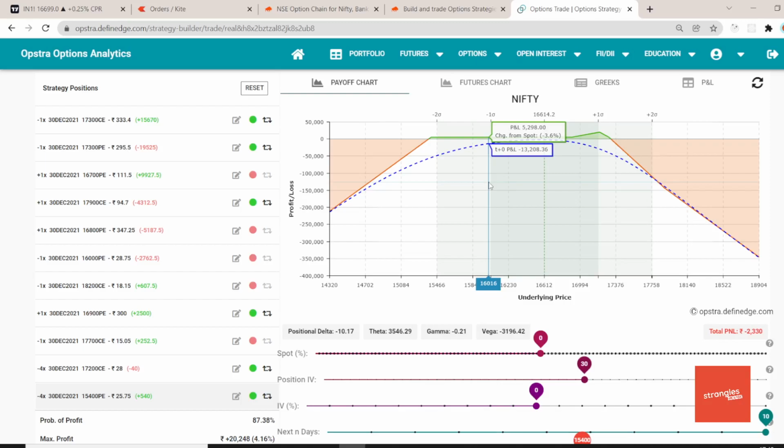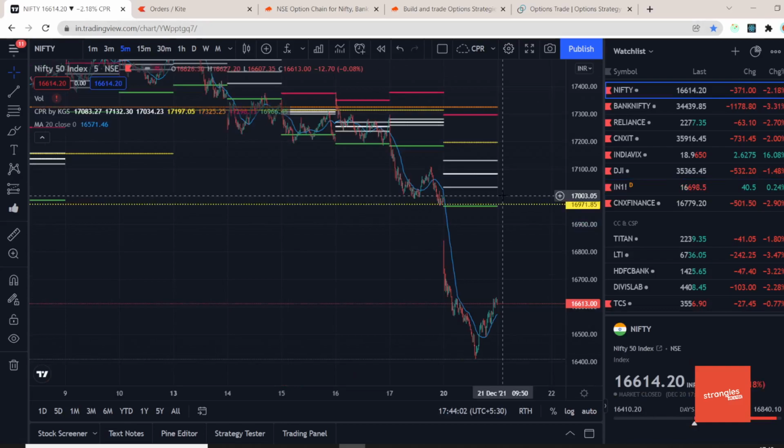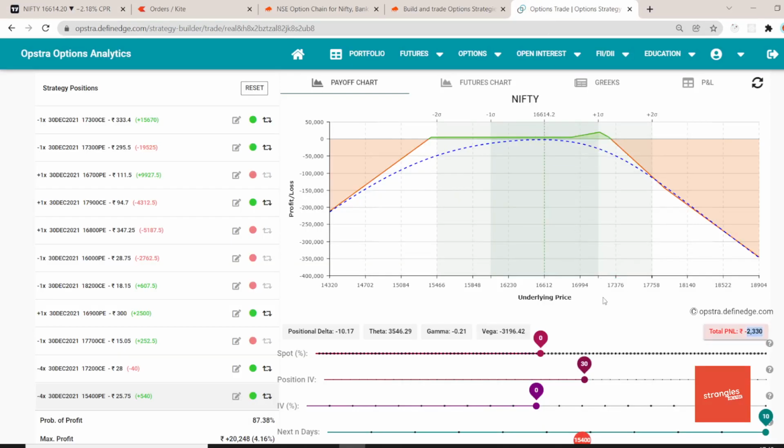So until last week, if you have seen my last videos, you must have seen that the total profit on this trade was around 5,000 rupees. But because of today's fall in Nifty, which was almost 600 points initially, the MTM losses that I was looking at were more than 5,000 rupees, even though markets did recover after that.